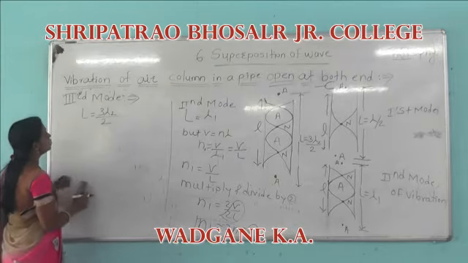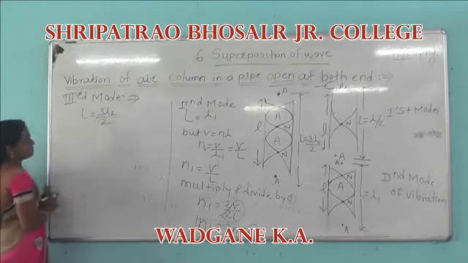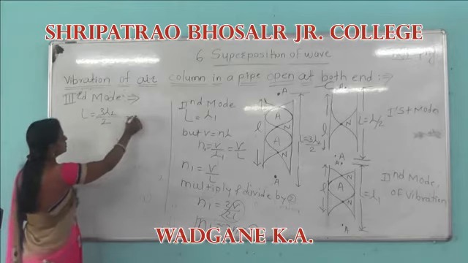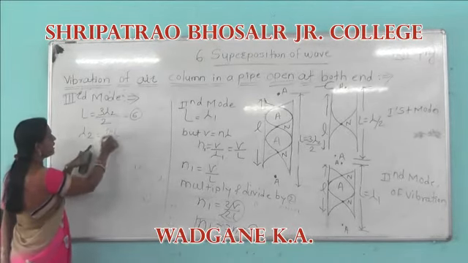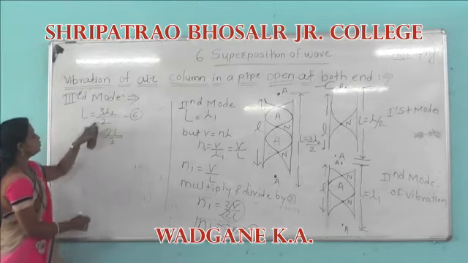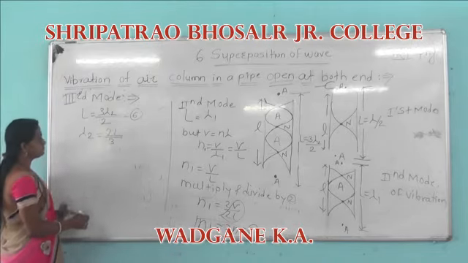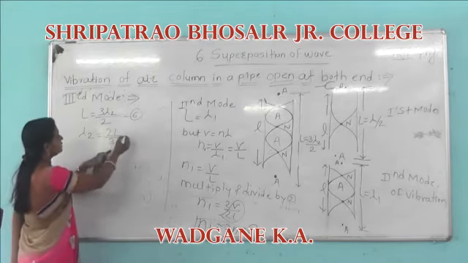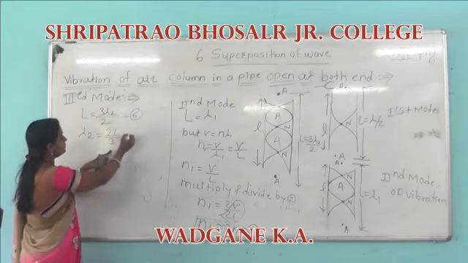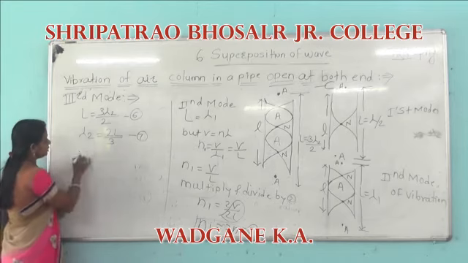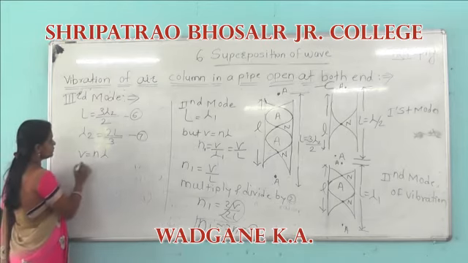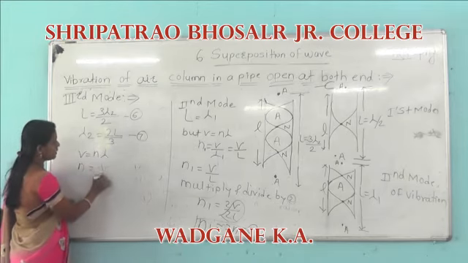Say this is equation number 6. Lambda 2 is equal to 2L by 3. Then V is equal to N lambda, so N is equal to V by lambda.